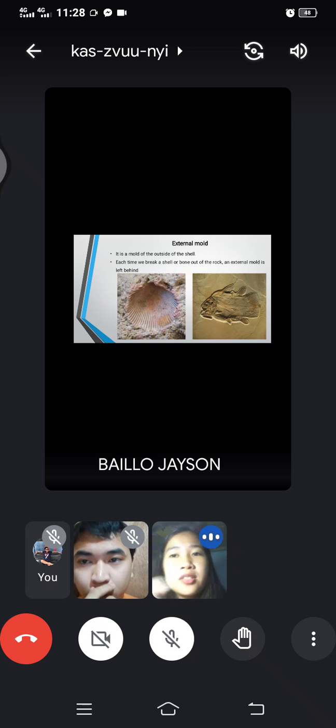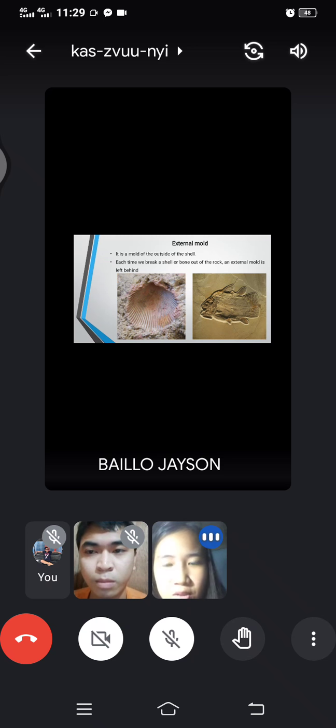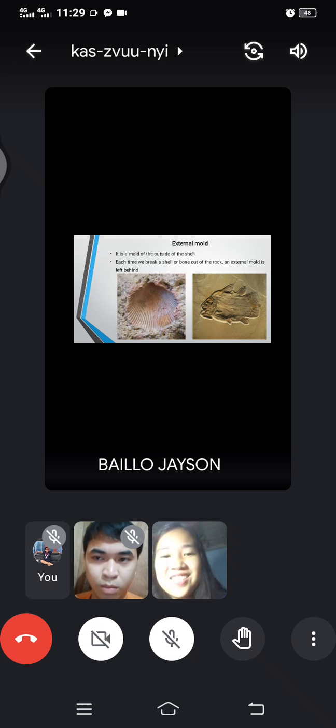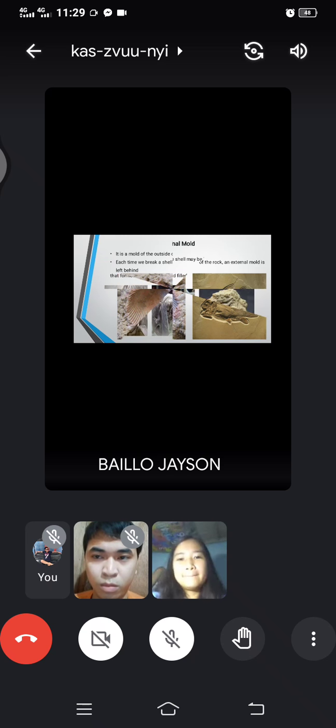Of course, ang shell, di ba, pag once nadikit na siya, na kanang mugahi na siya sa rock, so once na imong hawaon ang kanang shell, so ang mabilin jud dira ang iyahang draw nga sa gawas sa shell ba. So that is what we call external mold, outside nga naka-imprint outside of the shell. So next slide please.